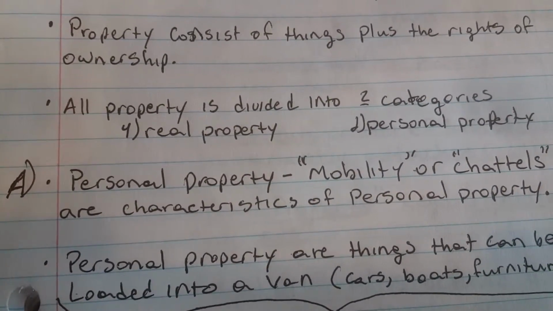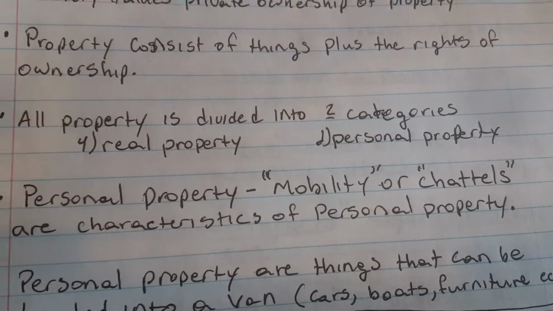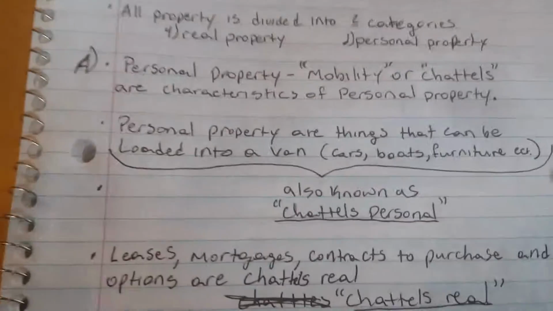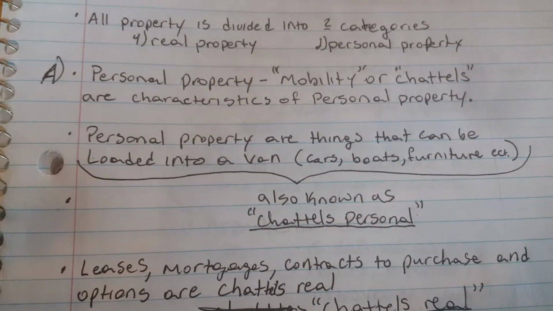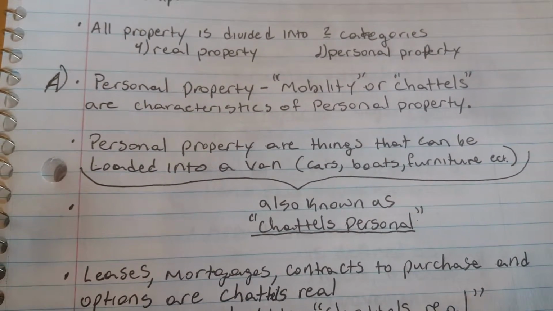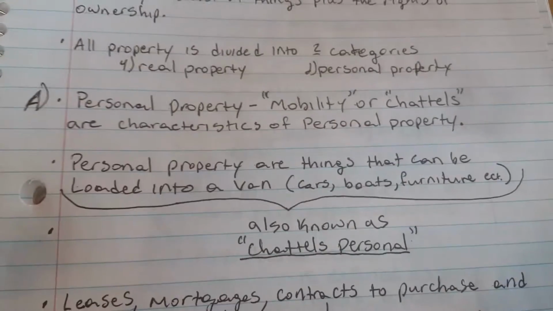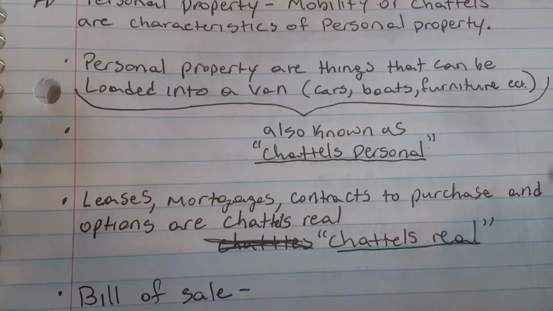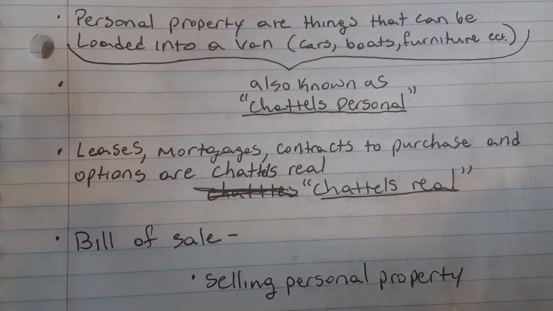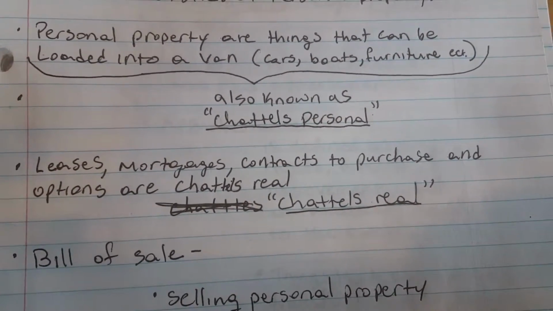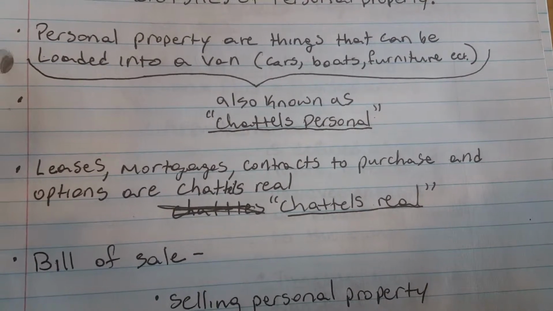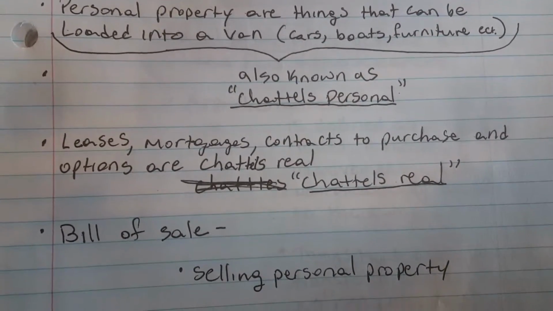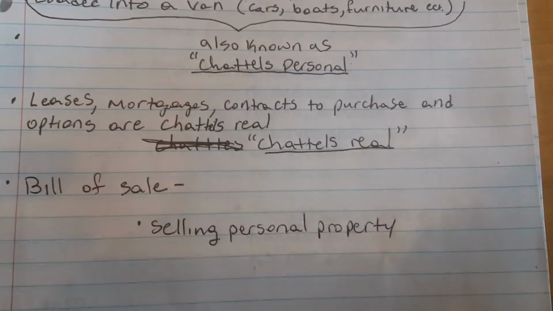Personal property, mobility or chattels, or characteristics of personal property. Personal property are things that can be loaded into a van: cars, boats, furniture, also known as chattels. Leases, mortgage contracts to purchase, and options are chattels real. Bill of sale, selling personal property.